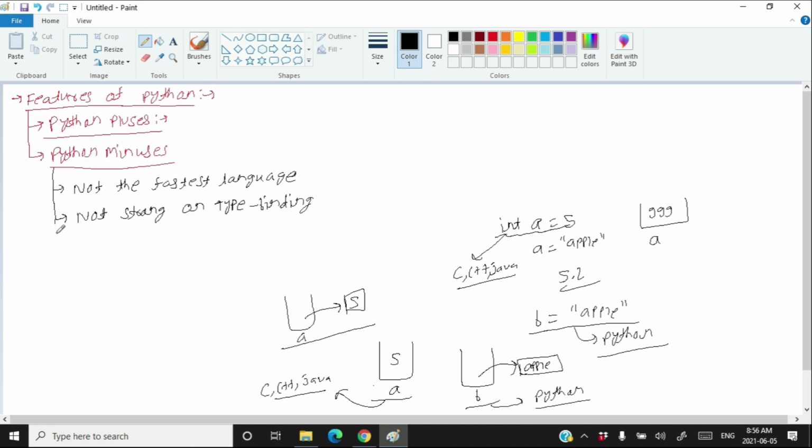The other minus point of Python is that it is not easily convertible. A program written in Python cannot be easily converted to another programming language. And this is another minus point of Python. This happens because most other languages have a structured, defined syntax. Means they have a specified type for their variables.